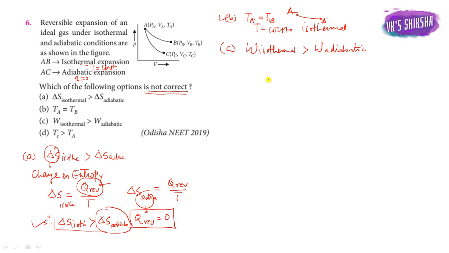We know that in a PV diagram, the work done is the area under the PV curve.